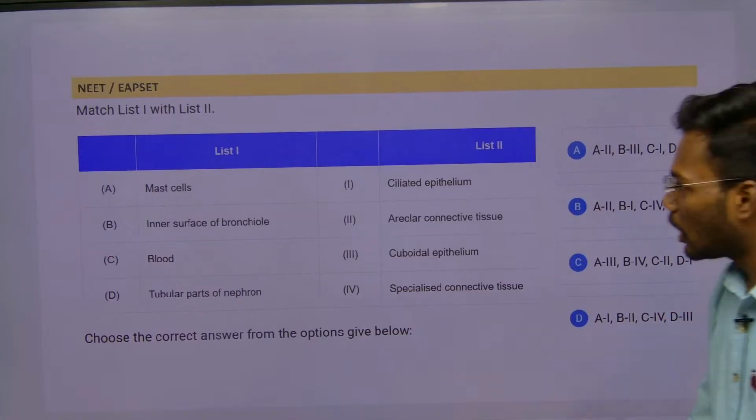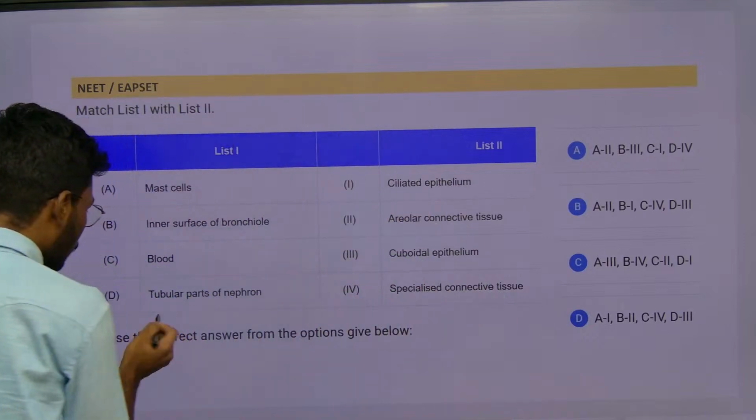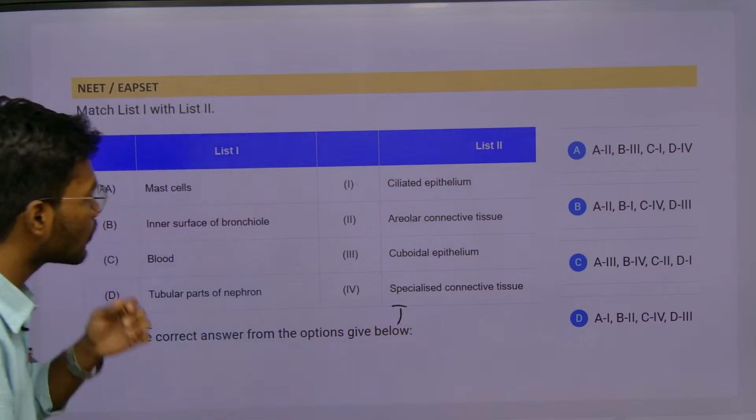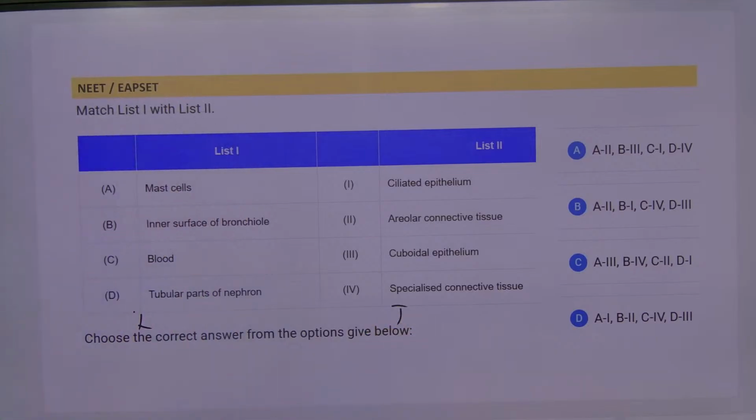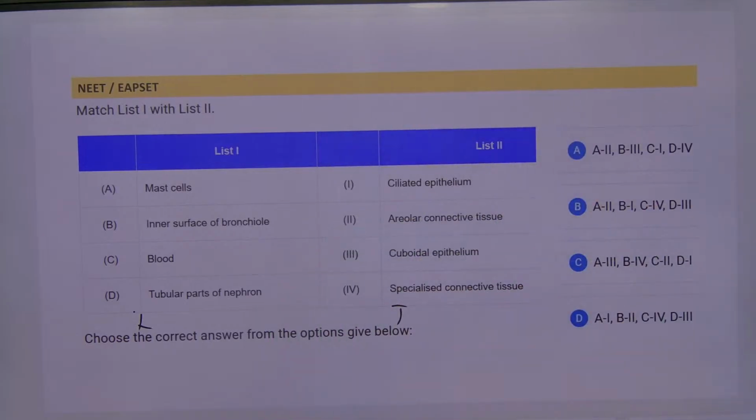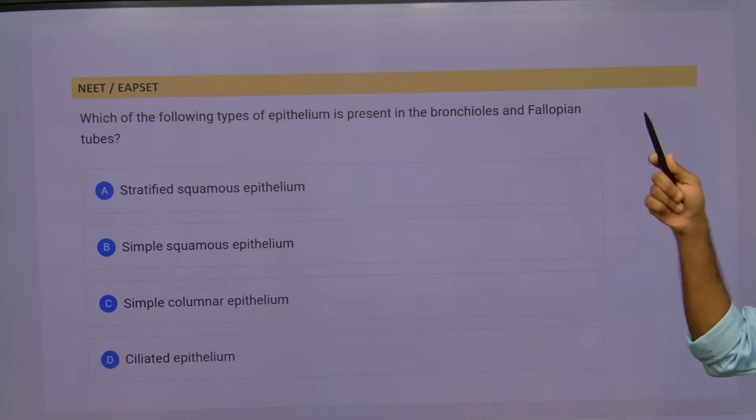Next one. Now they are asking this. They gave the locations. They are asking what? Tissue. So here we have included 2 more connective tissues. So let's go to the next question. After the connective tissue discussion, we will solve this question. That was the answer of D.